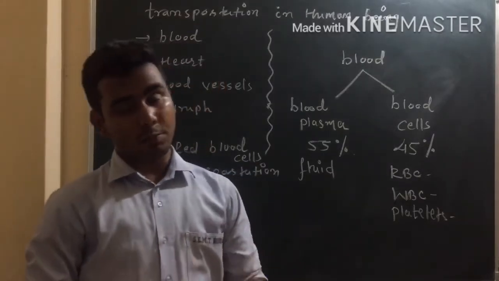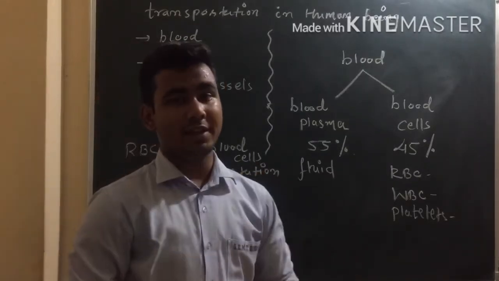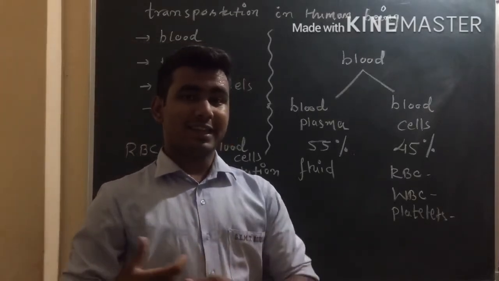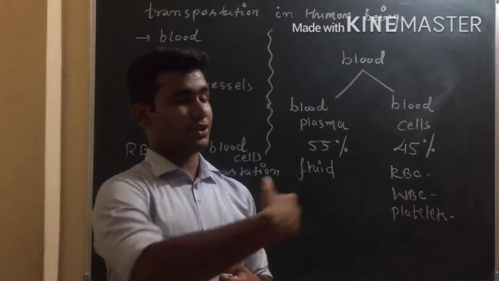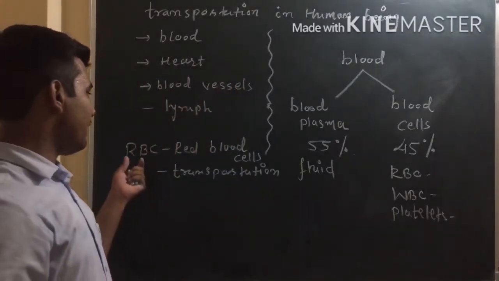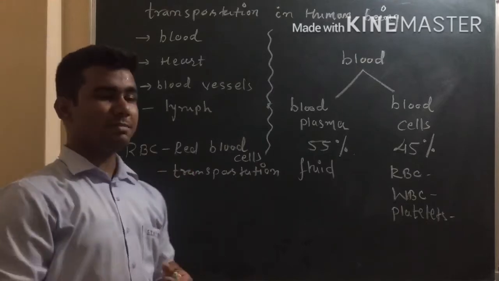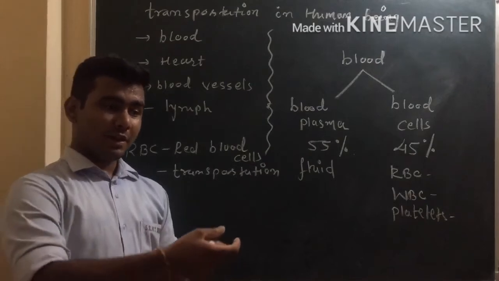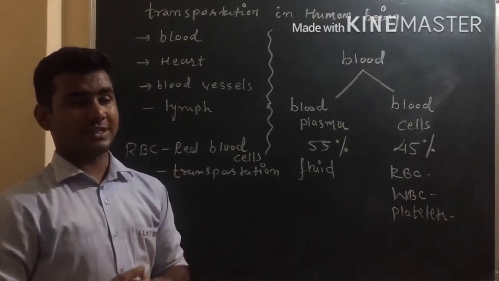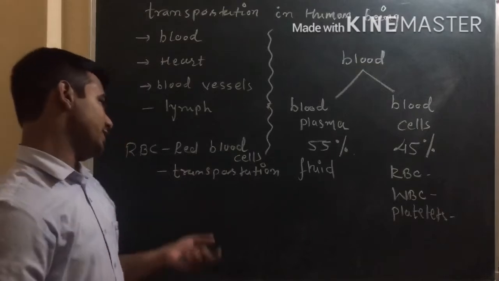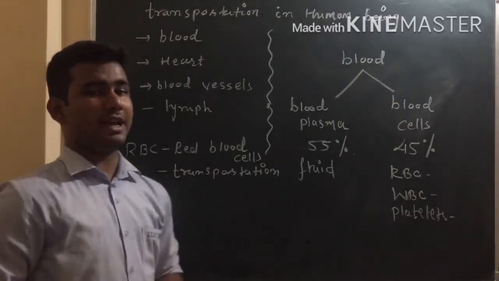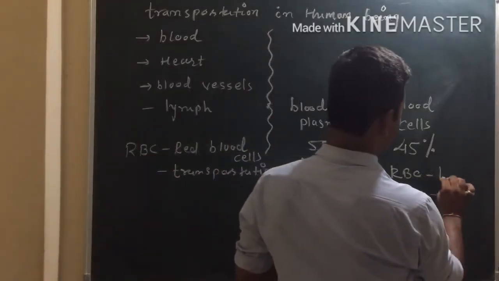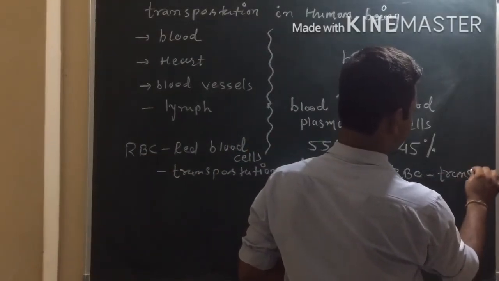There is transportation of hormones, of salt, and of different gases from one part to another part. So RBC is mainly responsible for transportation, and it is responsible for the formation of oxyhemoglobin, because oxygen is transported by RBCs to hemoglobin and it forms oxyhemoglobin. So the main function of RBC will be transportation.